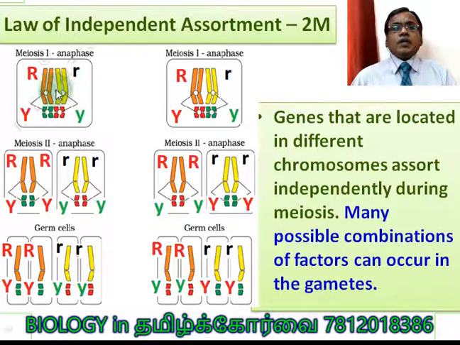Now you can consider this as a homologous pair. One chromosome carries capital R, another chromosome carries small r. And this is another homologous pair: one carries capital Y, another carries small y. Very clear. This is the F1 generation genotype, and the same exists here: capital R, small r, capital Y, small y.